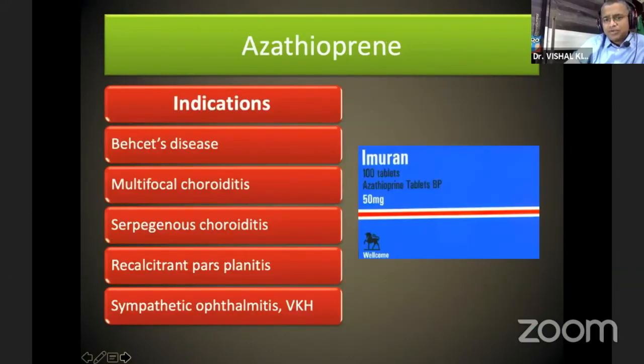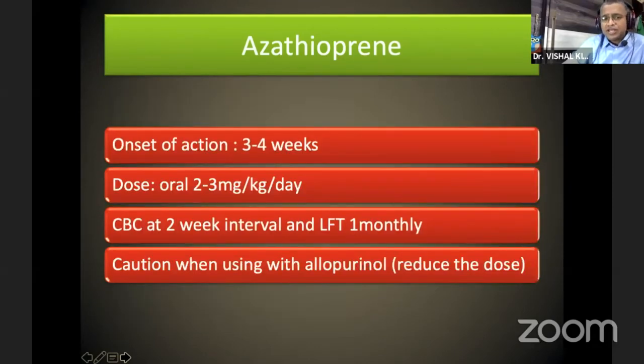Then coming to azathioprine, available in the market as Imuran in the strength of 50 milligram. Common indications are Behçet's disease, multifocal choroiditis, serpiginous choroiditis, recalcitrant pars planitis, sympathetic ophthalmia, and VKH. Again, the onset takes 3 to 4 weeks. Dose is generally oral 2 to 3 milligram per kg body weight per day.